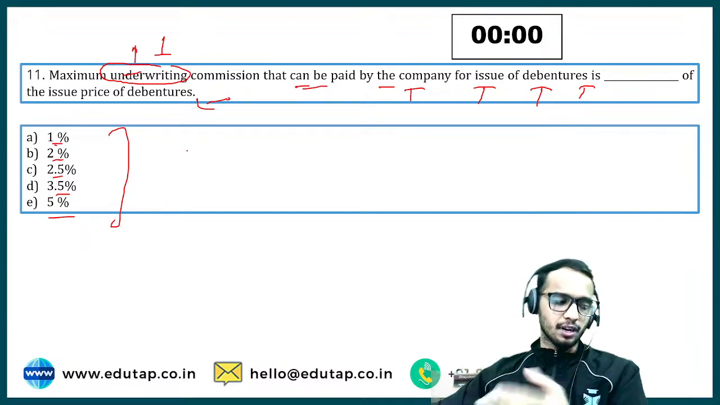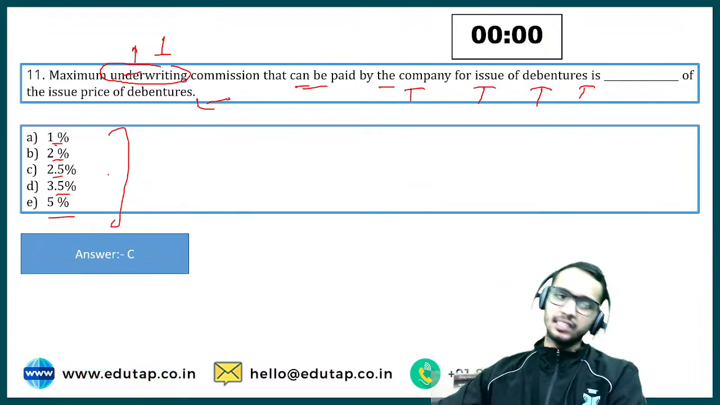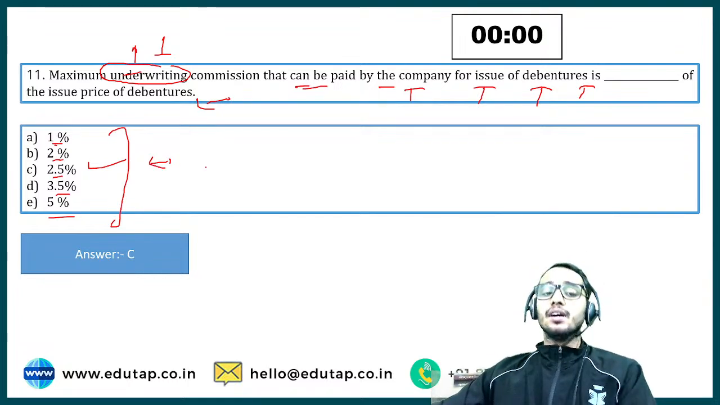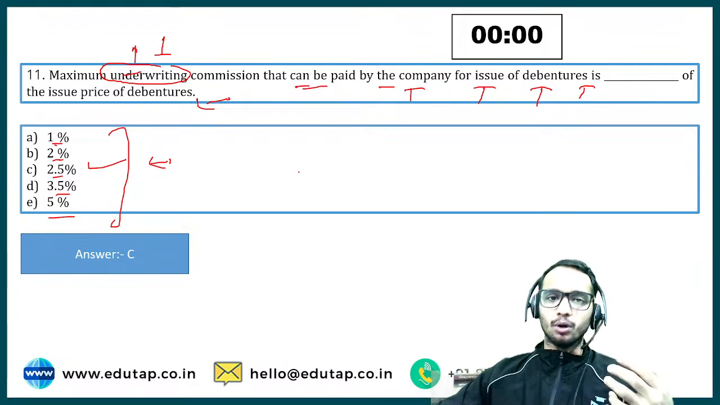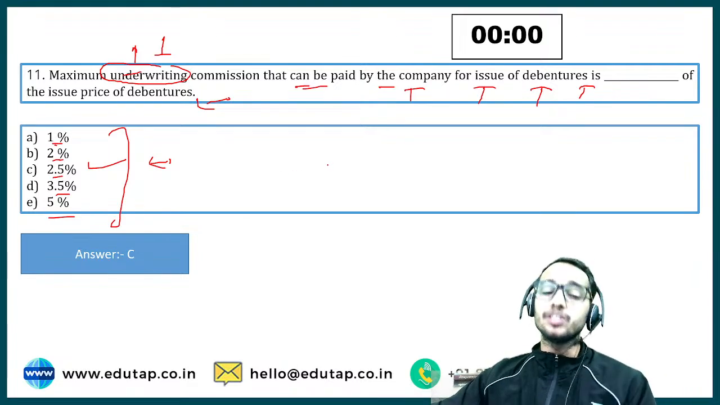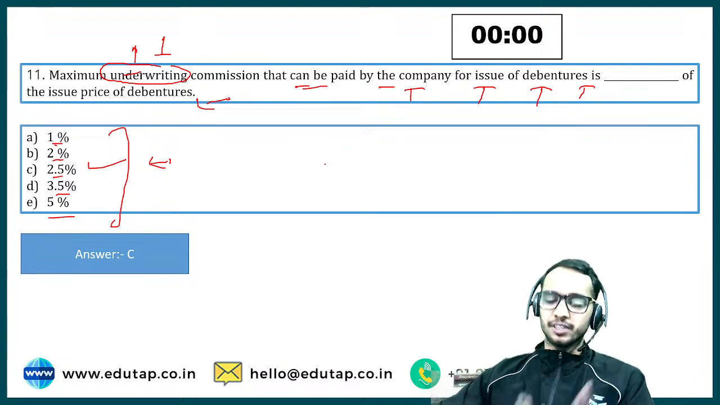Okay, most of you are correct, not just a few of you. And yes, option C is the correct answer, 2.5%. Now, can anyone tell me what is the maximum percentage of the commission you can pay in case of an issue of equity shares? What is the maximum percentage of that?